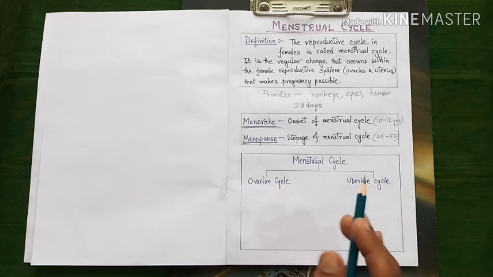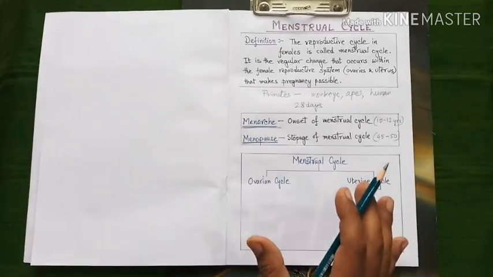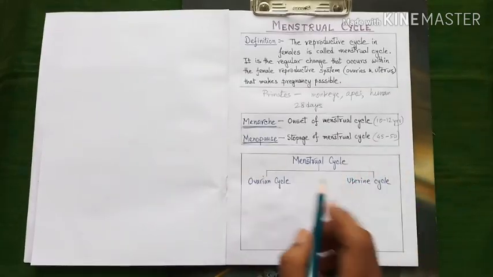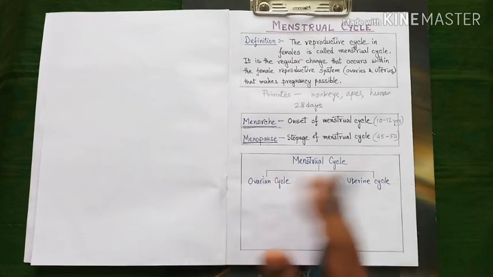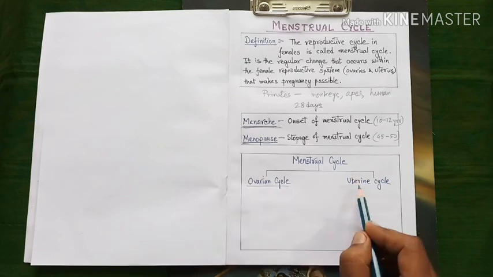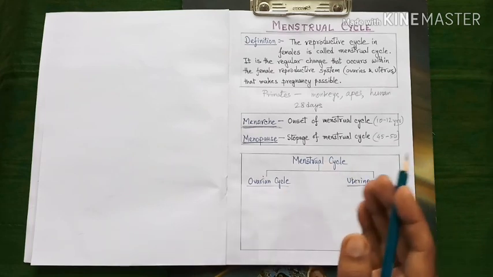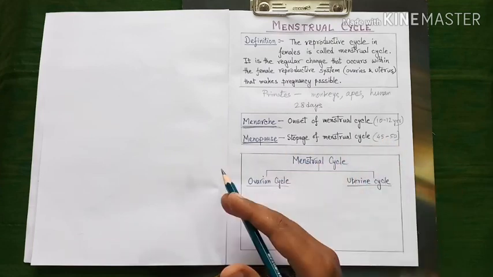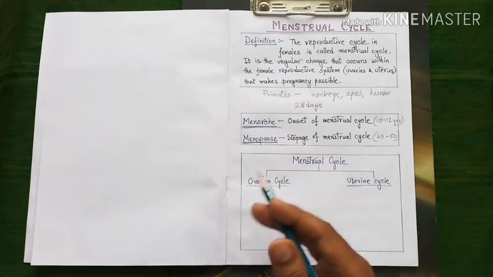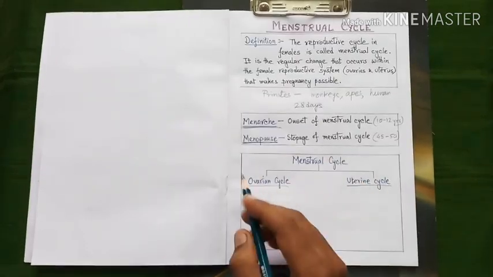Now let's know the composition, the details of the menstrual cycle. The menstrual cycle is actually made up of two different cycles which coincide with each other: the ovarian cycle and the uterine cycle. By the term cycle, we mean sequential changes that take place in the ovary and uterus respectively. Let us first know the different phases of the ovarian cycle.